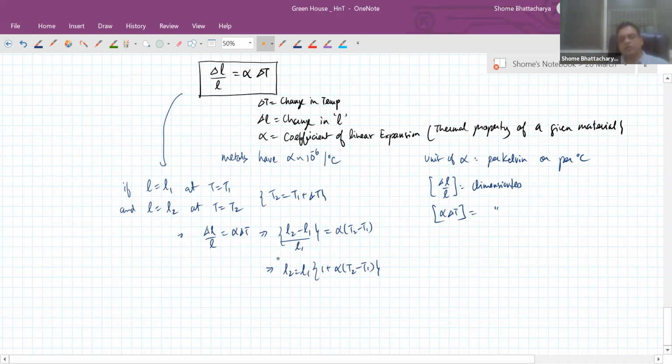So this is not a different formula. It is just a way of expressing this equation in terms of final length and original length.